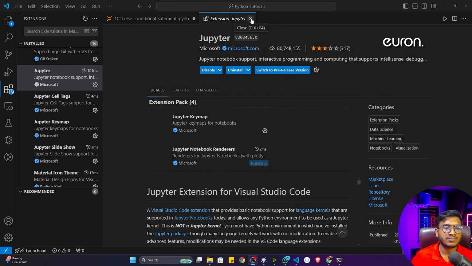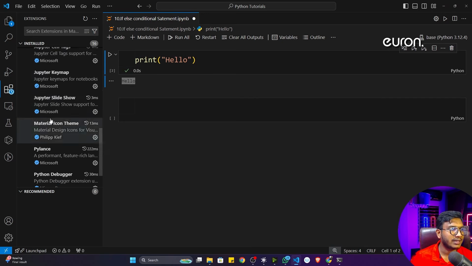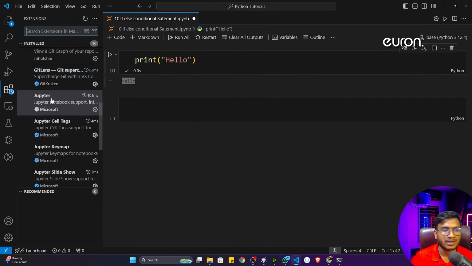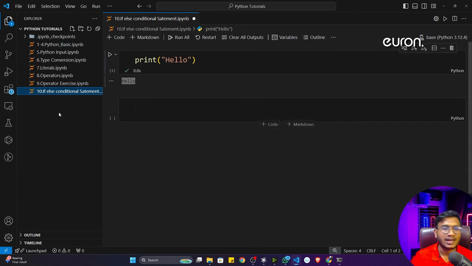This particular extension will give you additional suggestions and all. But by default, I think it will give you the suggestion. You can install from the suggestion also. Now let me close it. And from here, you can install any kind of extension. Going forward, I will use lots of extensions. I'll tell you how to change the theme and all. Everything I'll show you one by one.